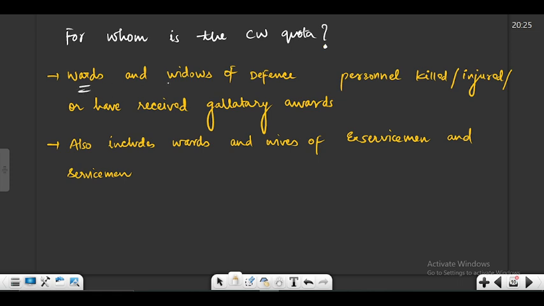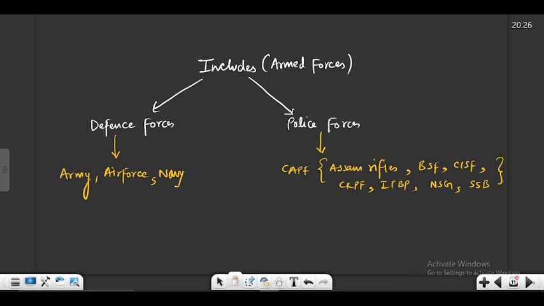So for whom is the quota? It's for the wards, widows of defense personnel killed slash injured or who have received gallantry awards. Okay, and it also includes wards and wives of ex-servicemen and servicemen, like the persons who have served or are currently serving the forces. They are also included. So there's a list of priority depending upon in what category a service or defense personnel falls. Based on that, the intensity of the quota is decided. So let's try to understand this in a more deep manner.